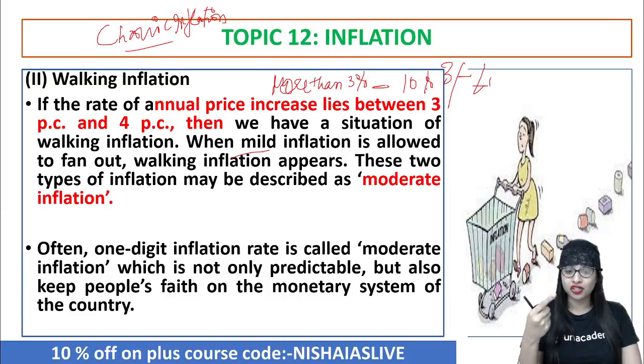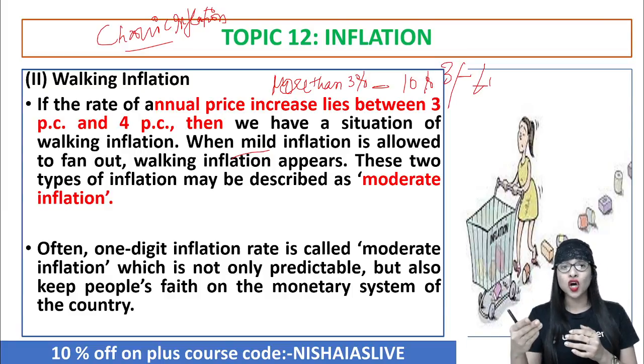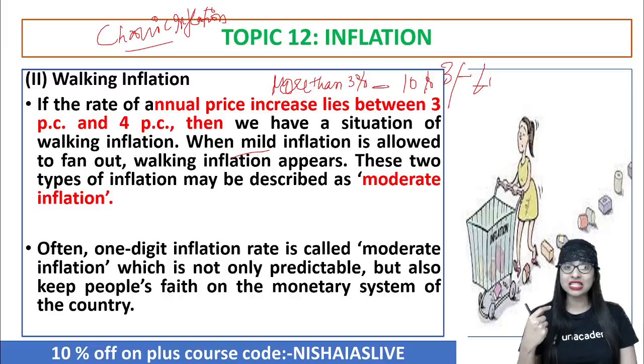It's a kind of caution or a warning signal for the occurrence of what? The next level of inflation called as running inflation, where 2 digits will come, which will cause the entire economy to be in big trouble. You understand? So thus, your walking and your creeping inflation, take care, these are considered to be what?